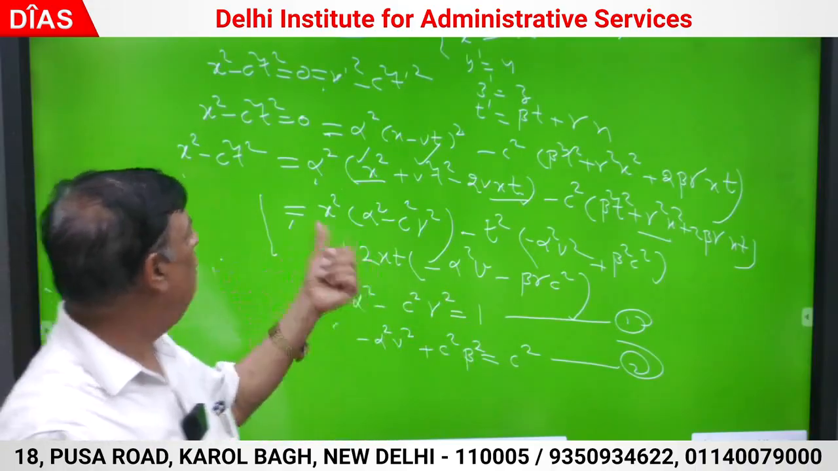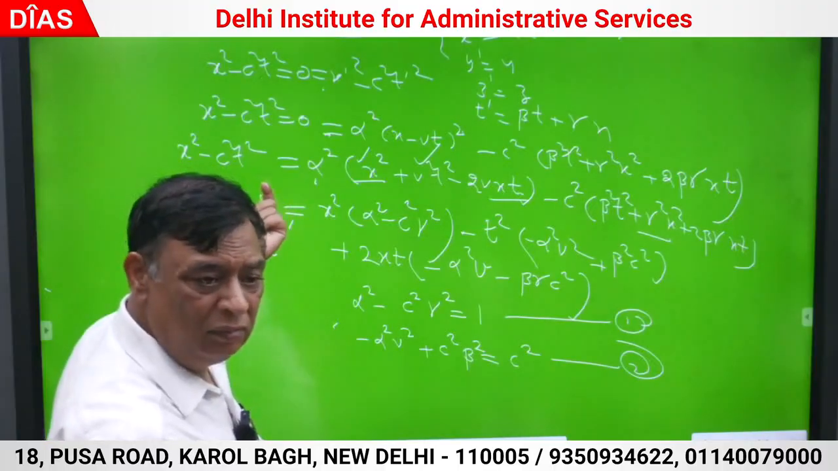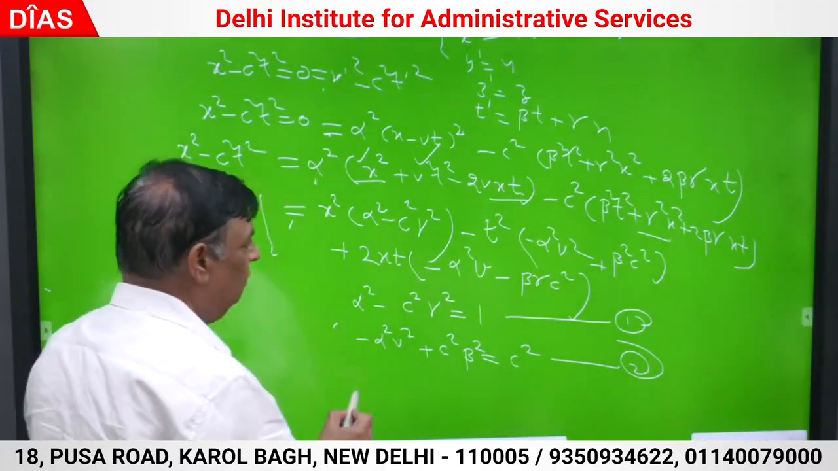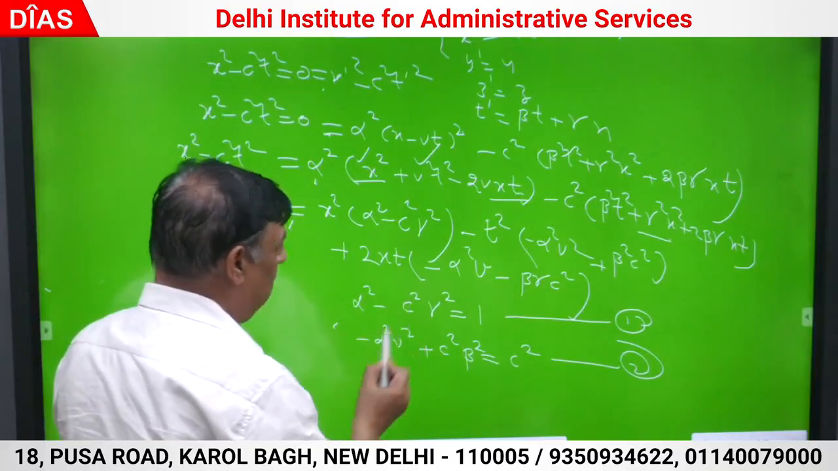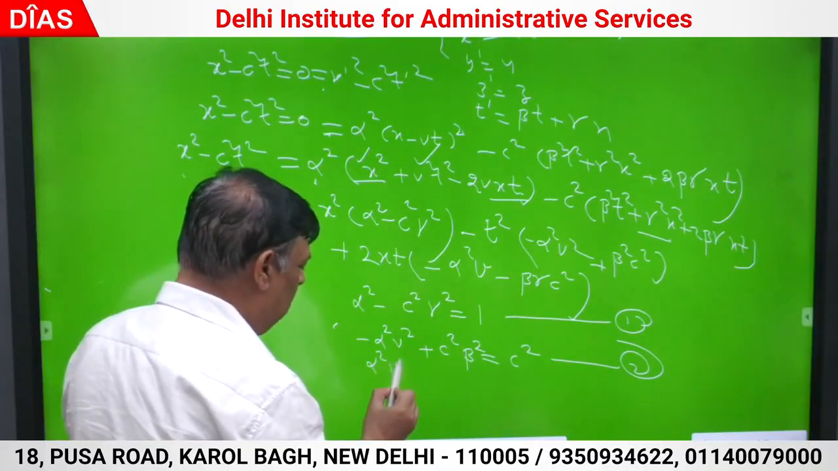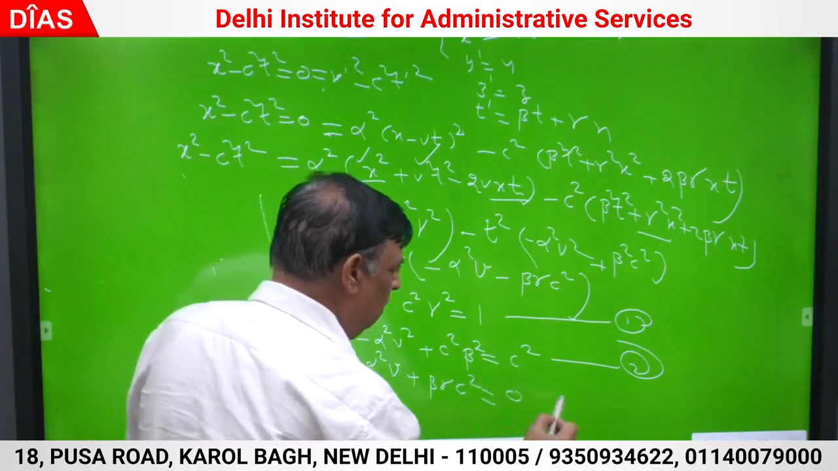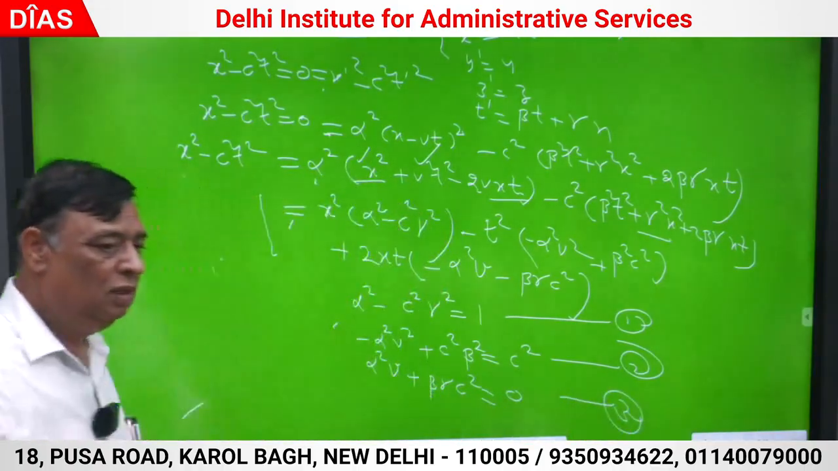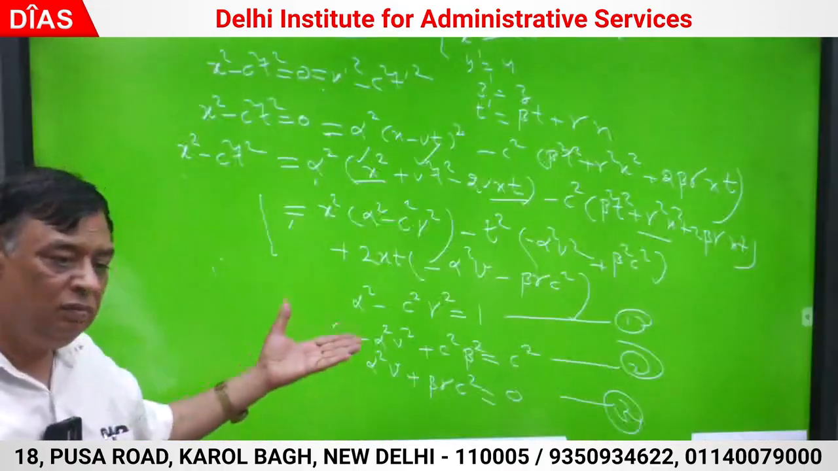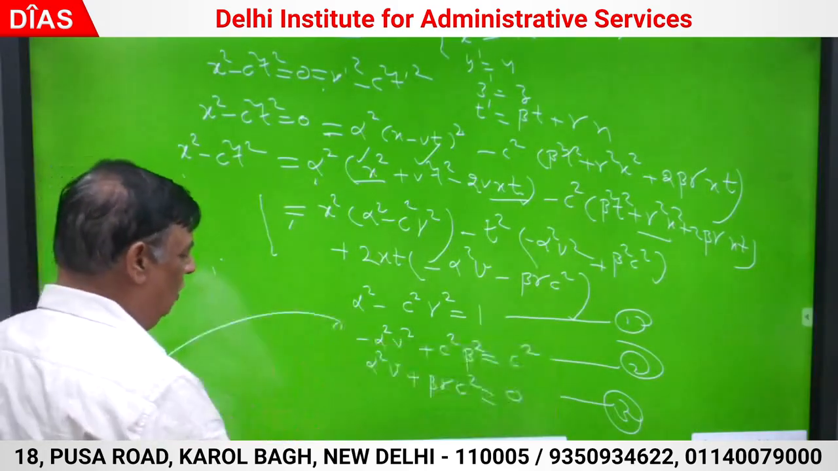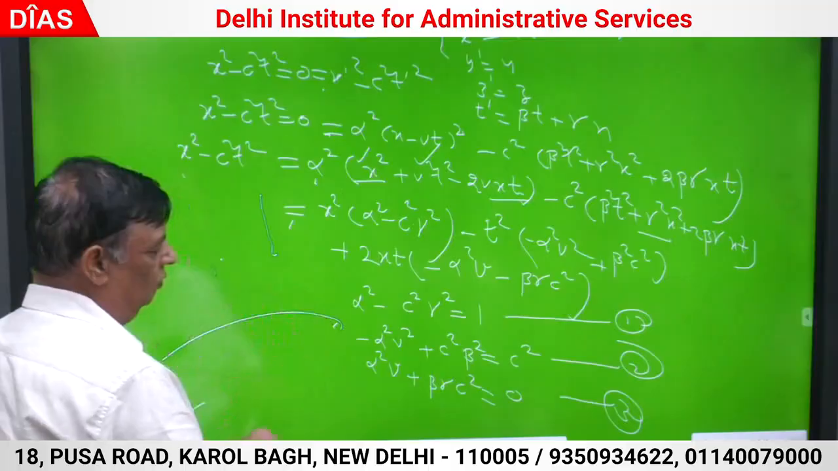Now third, what is the coefficient of xt this side? 0. What is the coefficient of xt this side? Minus alpha square v. So I would have very well written alpha square v plus beta gamma c square is 0. Correct? Three equations in three unknowns. Solve.